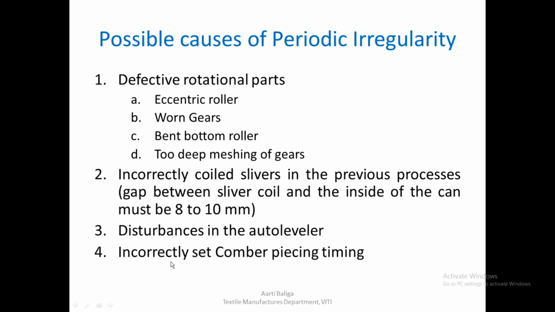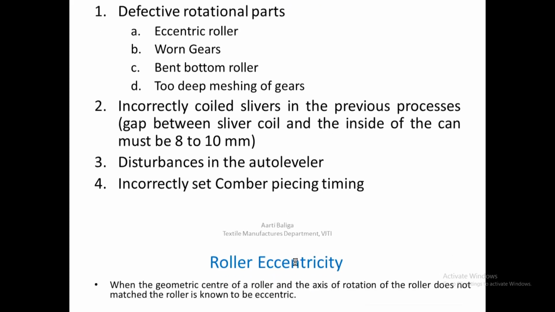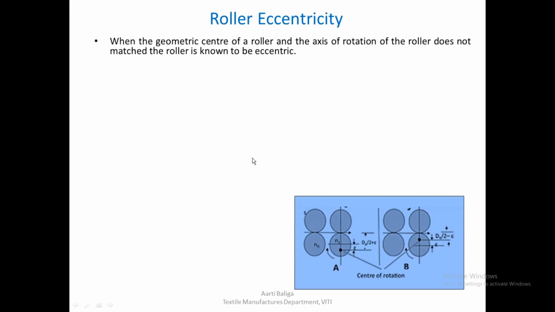Also, an incorrectly set comber, the comber which is supposed to remove the short fibers, and during piecing, when the final sliver is made, piecing is done to get a continuous sliver on the comber. Because of that also you might see a periodic irregularity in the output sliver. So after we know the reasons, we will look at one of the reasons in detail. All the others are quite clear on their own, just by the statement of it.